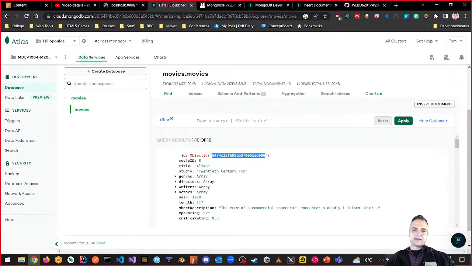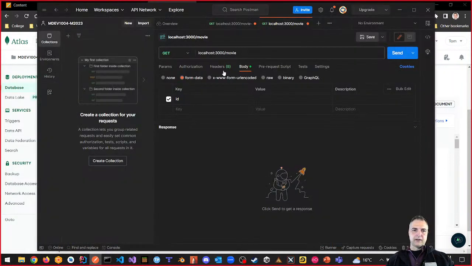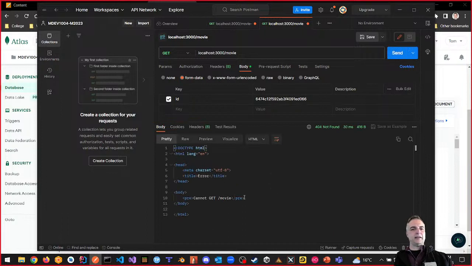And I'm going to go back to Postman here, right? And populate that inside the value, and let's see if that works. So here's the way of testing it. If I click send now, we should get back Alien. And it says cannot get movie. This is what we get back, okay? So that didn't work. So ID is what we wanted, right? And it's the params ID that we wanted.